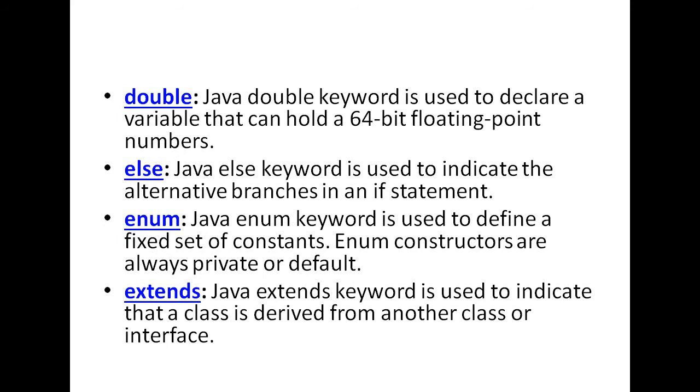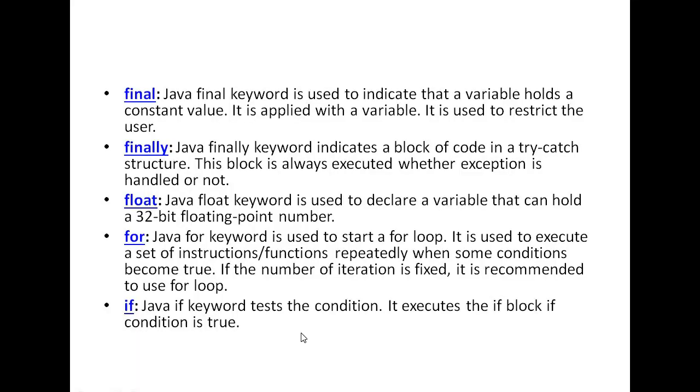Next is enum. The enum keyword is used to define constant values. Okay, and extends is always used in case of inheritance. Okay, the extends keyword is used to indicate that a class is derived from another class or interface. Then what is final? Final is used to declare a constant value. Whenever I want to declare some constant value in Java, then I use the keyword final.